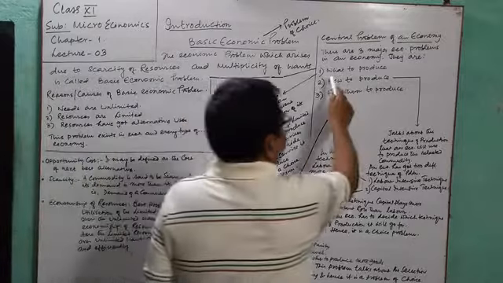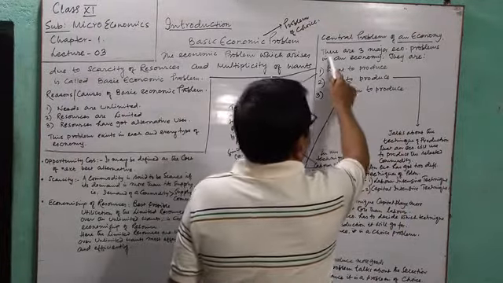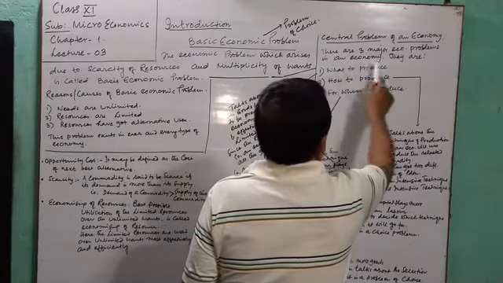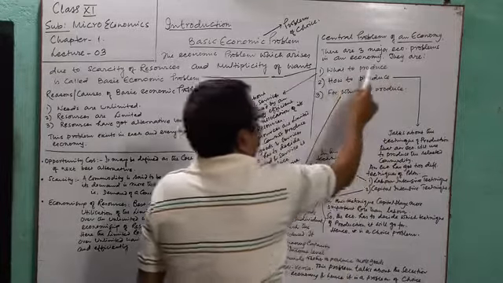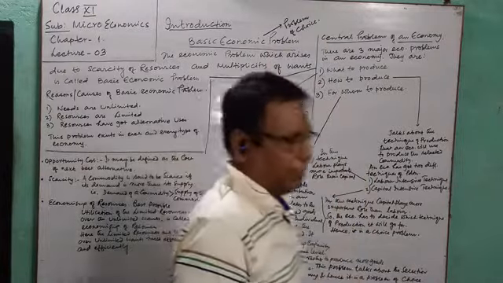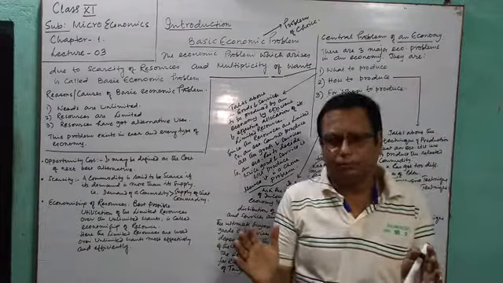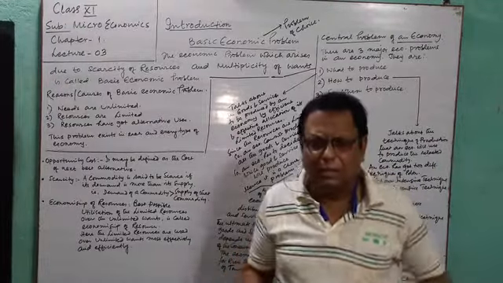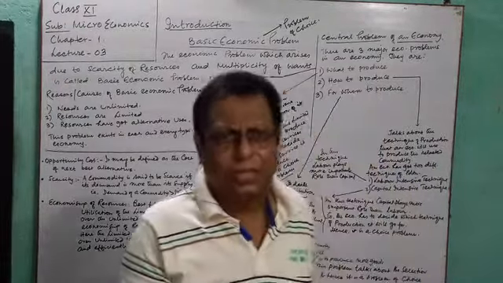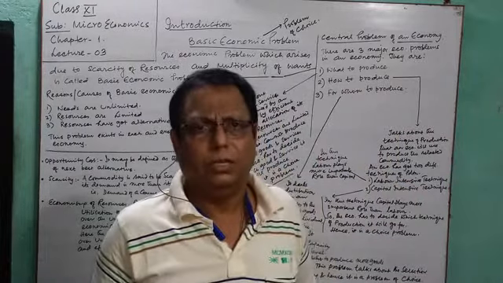Now, the very first thing is what to produce. There are three major economic problems in an economy, and the first is what to produce. All of these are problems of choice. The economy has limited resources, so it has to think about what to produce and in what quantity.